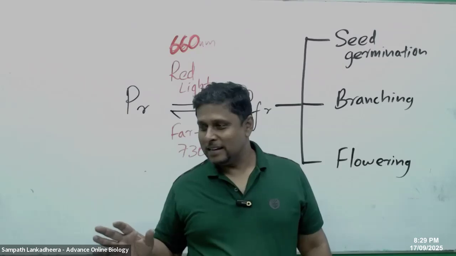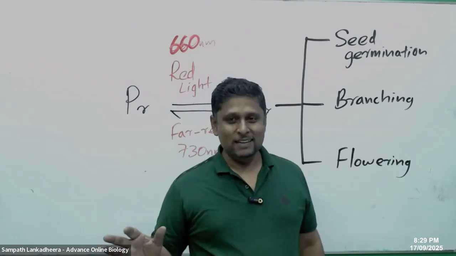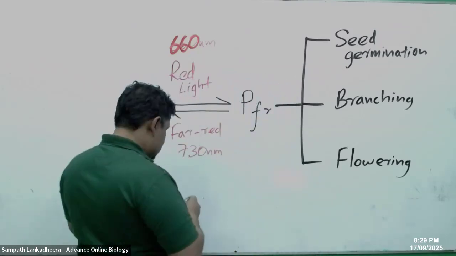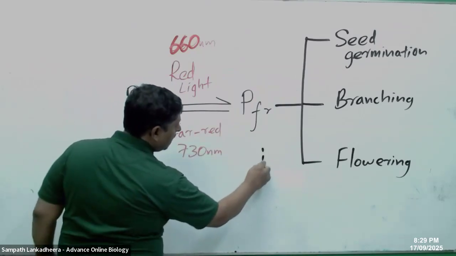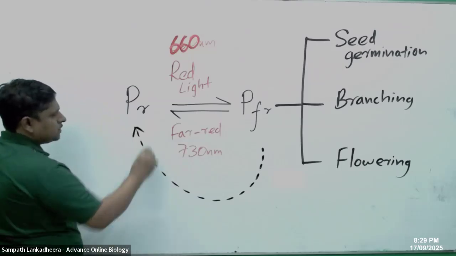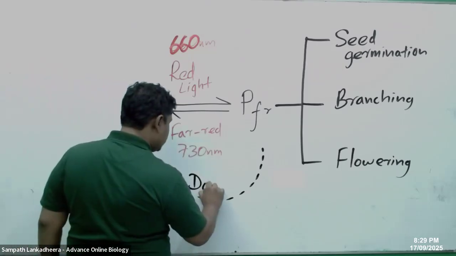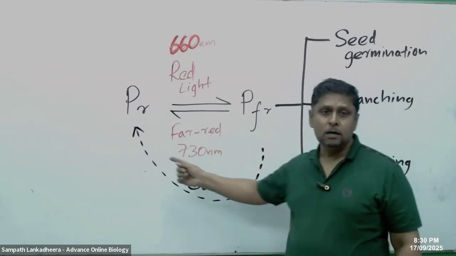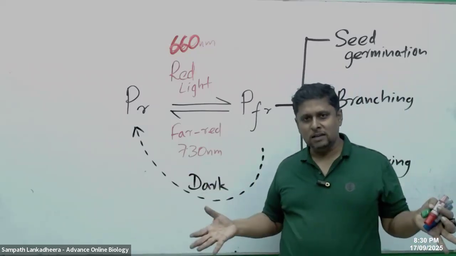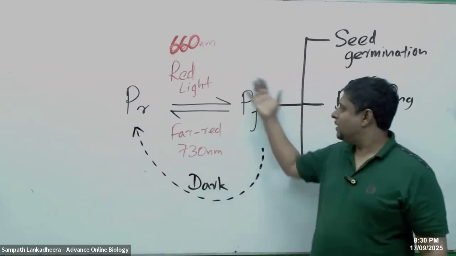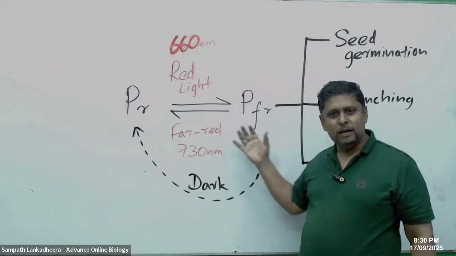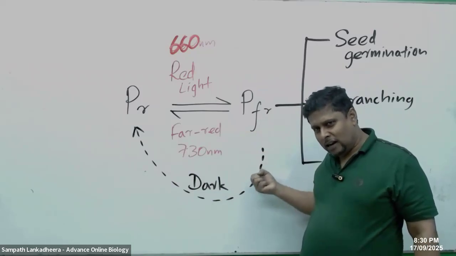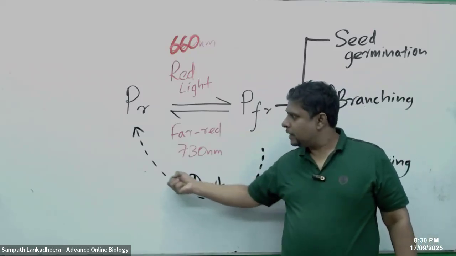Sometimes we can see that some plants flower in the presence of red light. Some plants flower in the presence of far red light. So now this is important. What is important? This transformation of PFR in the dark, in the night. Under darkness, slowly PFR transforms into PR. With the dusk, with the falling of night, the plant has accumulated PFR over the daytime. Then during the night, slowly they transform back into PR.